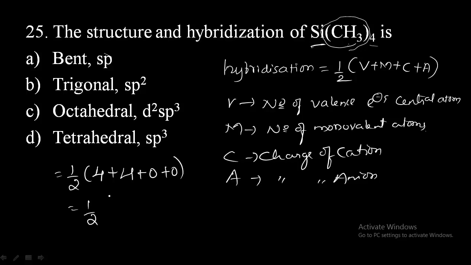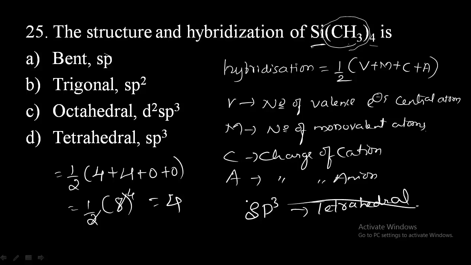So 1 by 2, 4 plus 4 is 8. So 2 ones are 2, 2 fours are 8, so we get 4. If you got 4, then the type of hybridization is sp3. If the hybridization is sp3, then the structure would be tetrahedral. Okay, so this is how we can find the hybridization. So remember this formula. So which option is right here? Option D, tetrahedral and sp3.